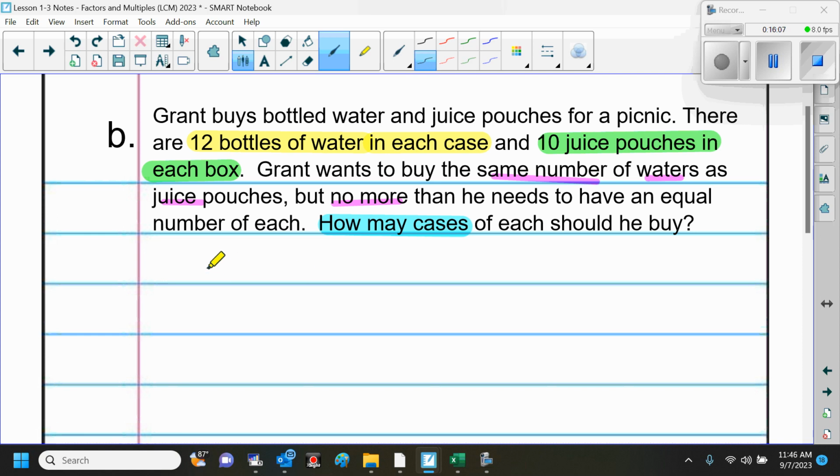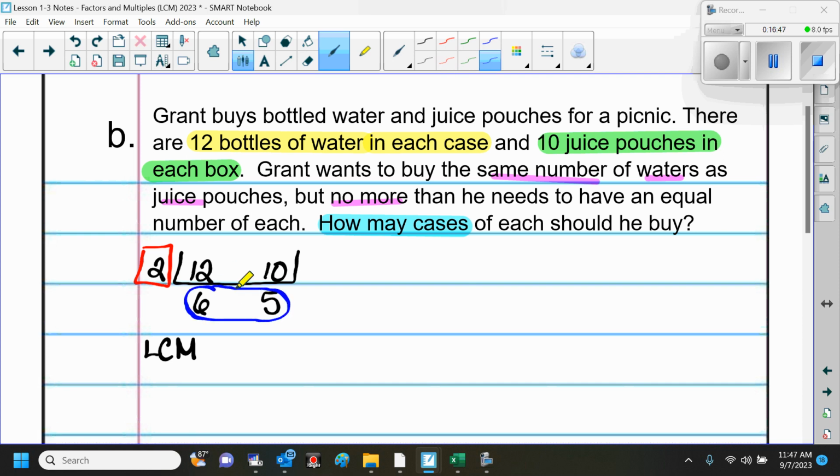So here we have 12 waters and 10 juices in each case and box. All right, so what is the prime number I can divide into 12 and 10? 2, good. So 12 divided by 2 is 6, and 10 divided by 2 is 5, okay? So for the least common multiple, here's the greatest common factor, that's the GCF, and here is the everything else.